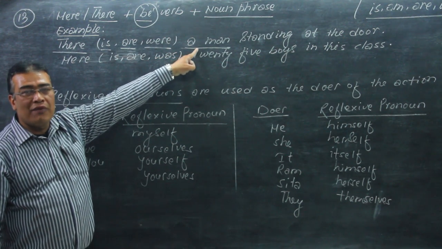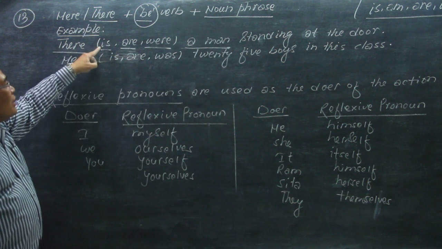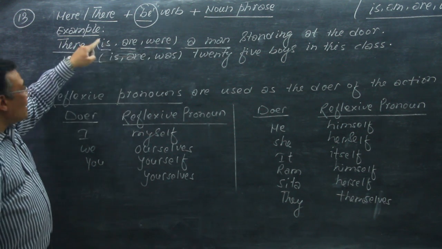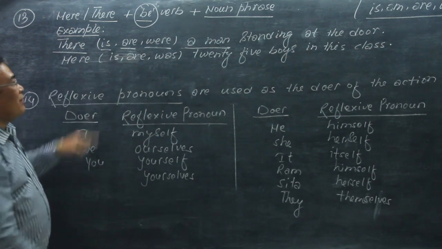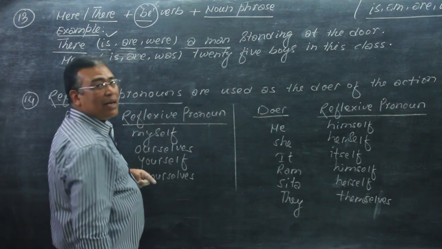A man is singular, so we take the singular verb. There is a man standing at the door.